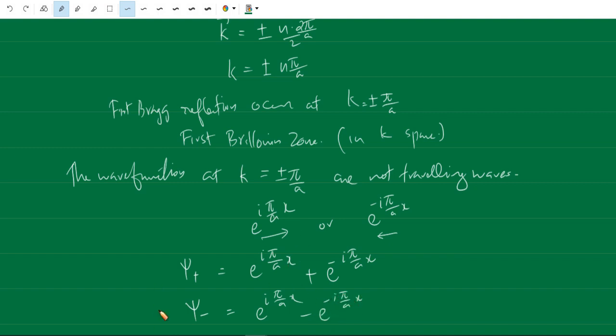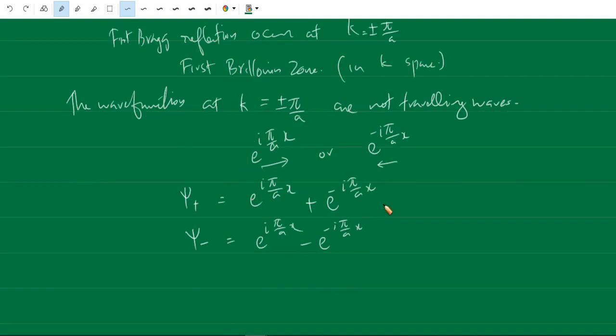So these are the two waves. Here a wave traveling to the right is Bragg reflected and travels to the left, and a wave traveling to the left is Bragg reflected and travels to the right. So they form a standing wave, not a traveling wave. Standing wave means it does not go anywhere, the energy is not carried anywhere.